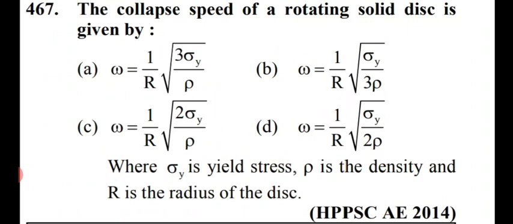The collapse speed of a rotating solid disk is given by. So the right answer is option number A, which is omega equals 1 by r under root of 3 sigma by rho. And here rho is density and sigma is yield stress. So the right answer for this question is option number A.